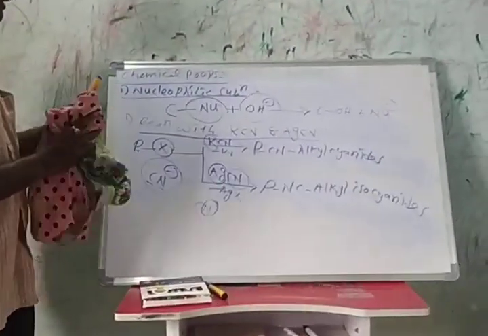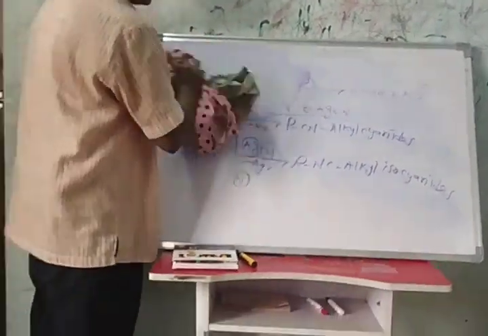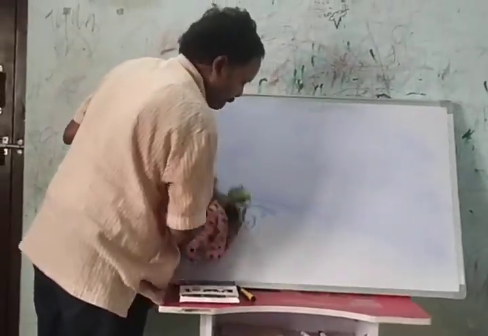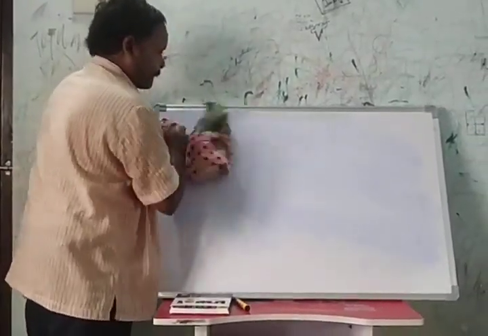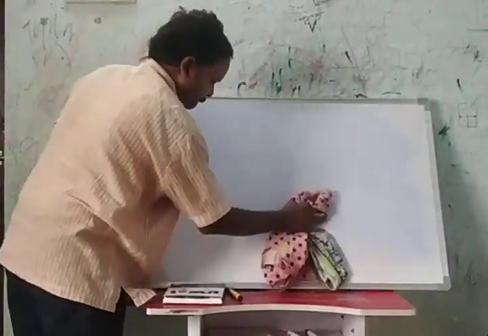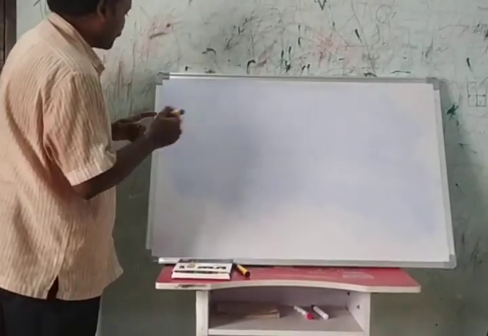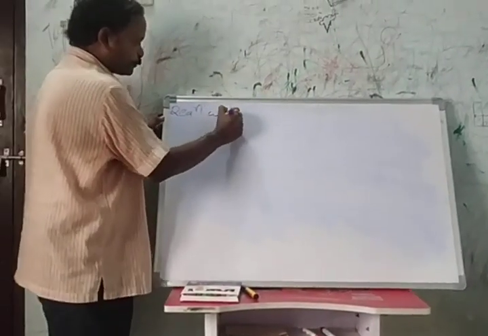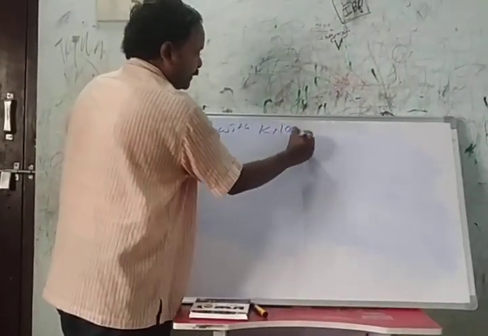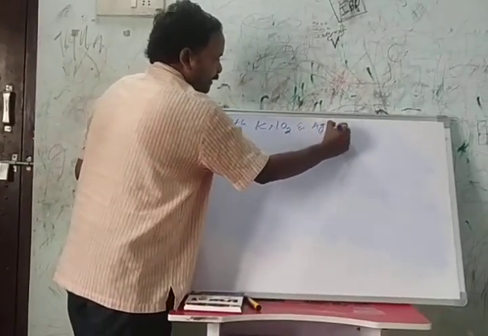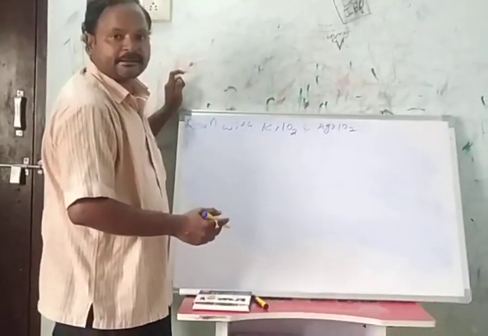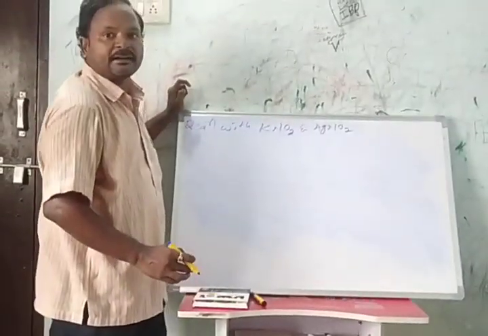Then one more nucleophilic substitution reaction is with potassium nitrite and silver nitrite. Here also, potassium nitrite is the ionic nitrite and silver nitrite is the covalent nitrite.